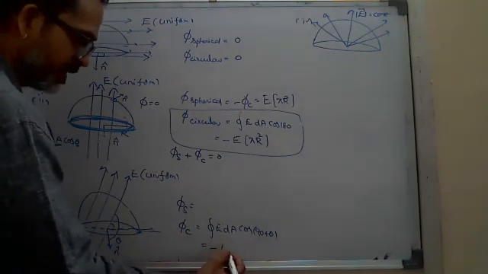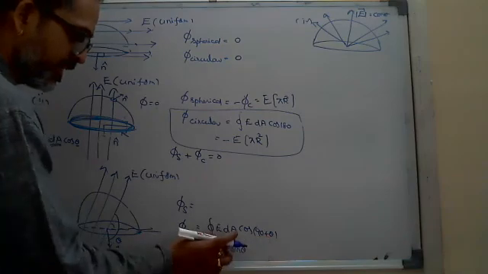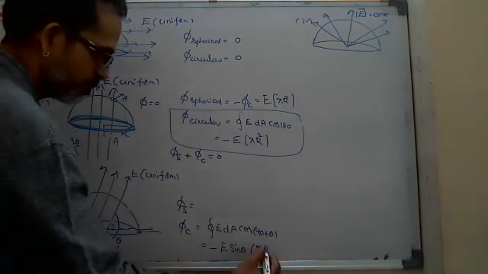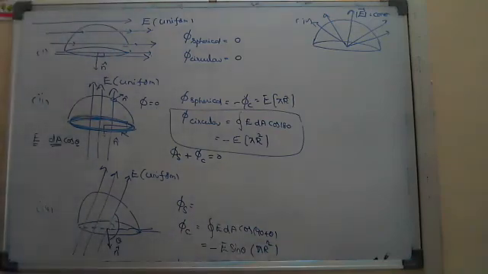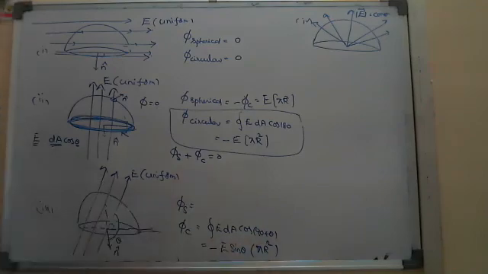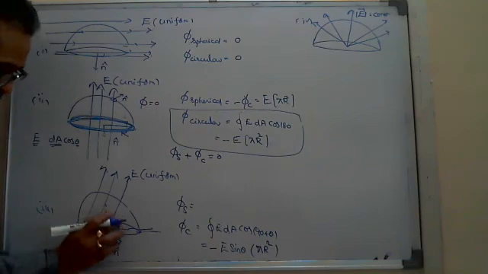So I am getting minus E sine theta into the closed integral of dA, and this circular part is pi r square. If they give the angle with the normal, with the perpendicular, then simply minus E cos theta pi r square, because the angle is given here as theta.